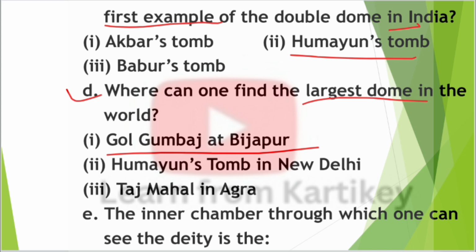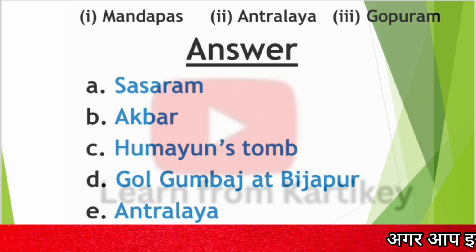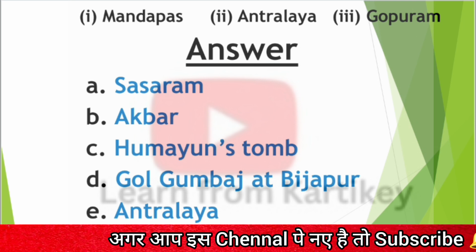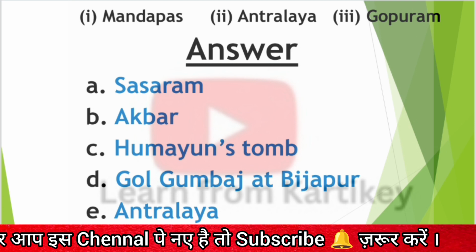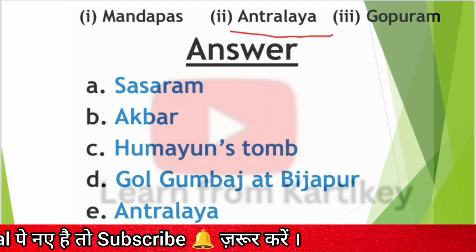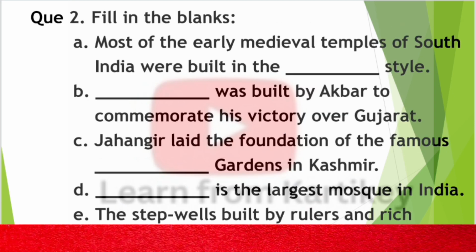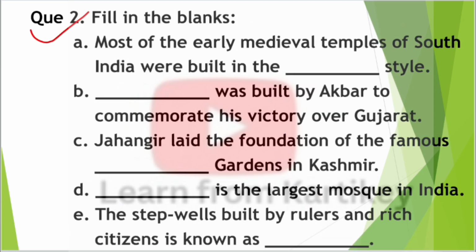So next question, question number E. The inner chamber through which one can see the deity is the first option Mandaps, second Antaralaya and third Gopuram. So the answer for this question is option number second, Antaralaya. So question number first, all answers are present here, so you can match from here. So next question, question number 2, fill in the blanks.